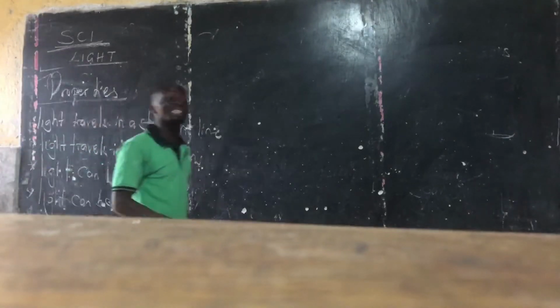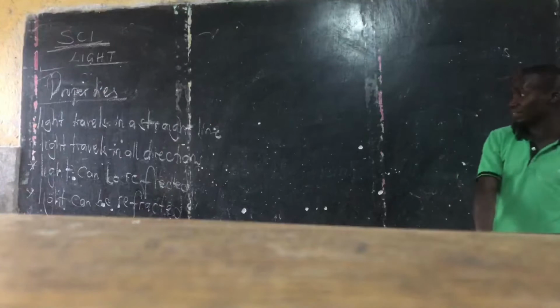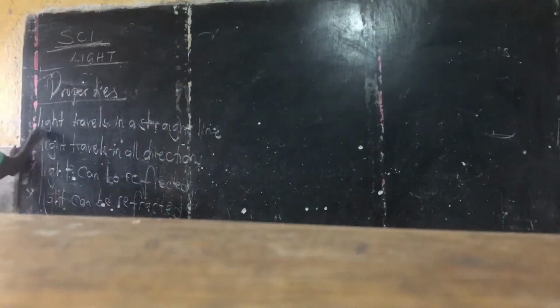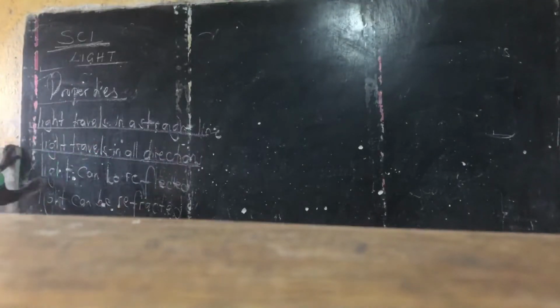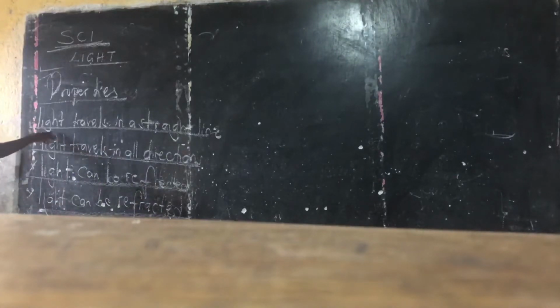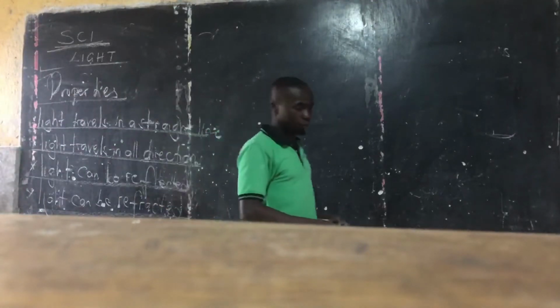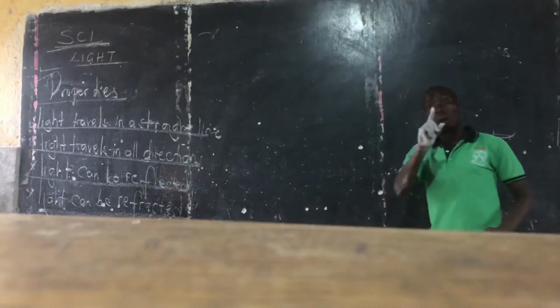Light can be diffracted. Light can even be dispersed. We shall see those others later. But let's look at these ones: light travels in a straight line, light travels in all directions, light can be reflected and light can be refracted. We shall look at them one by one.